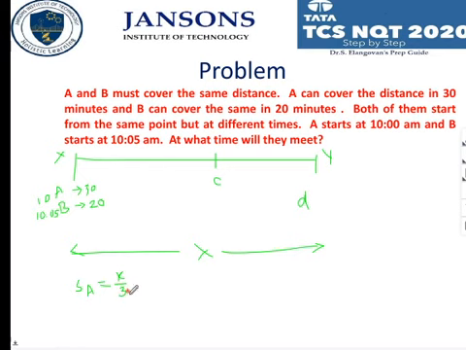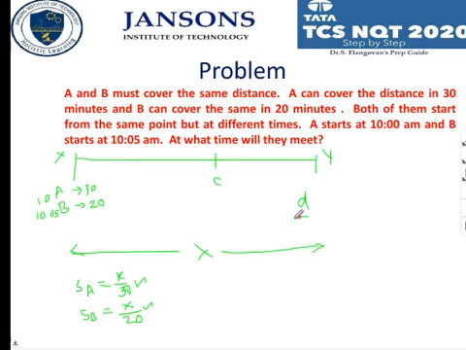X by 30 is the speed of A and X by 20 is the speed of B. Is it clear? Now we have got the speed.